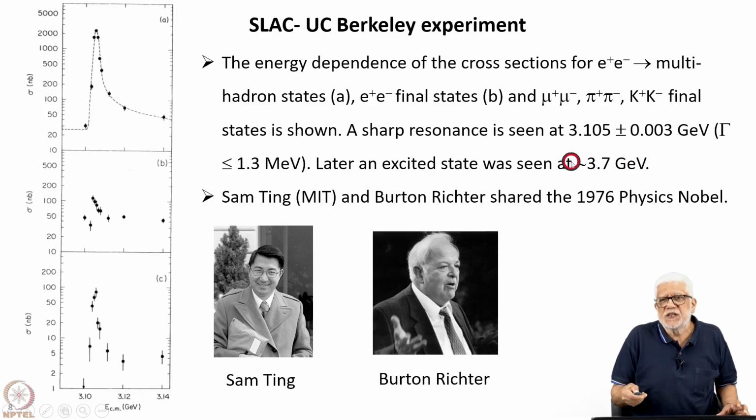Later, of course, an excited state was seen at 3.7 GeV, and so while this was called the J psi resonance, this was called the J prime psi prime, usually known as the psi prime resonance. Sam Ting was the leader of the Brookhaven experiment, and Burton Richter, shown here, led the SLAC experiment. They shared the 1976 Physics Nobel Prize. So within 2 years of this experiment, which caused great excitement in the particle physics community, they got the Nobel Prize.